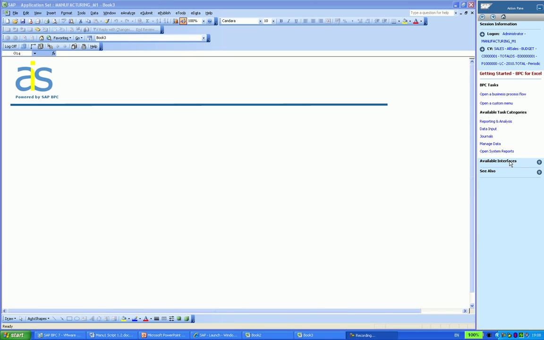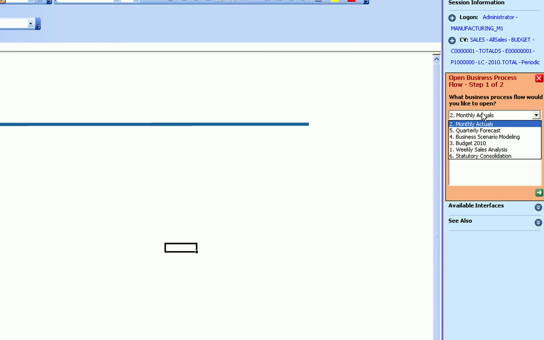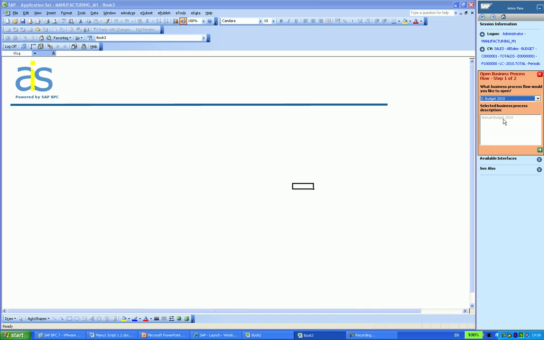So I'm now going to open a business process flow, otherwise known as a BPF. As you can see, my key financial processes are all contained in these BPFs. This means that they are all managed in BPC, again demonstrating the concept of a unified system. So we have our monthly actuals, our quarterly forecast, business scenario modelling, weekly sales analysis, statutory consolidation, and budget 2010. We'll be running our sales and margin budgeting process for 2010 budget.